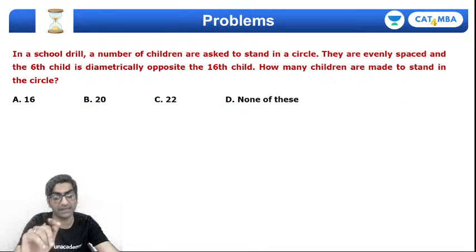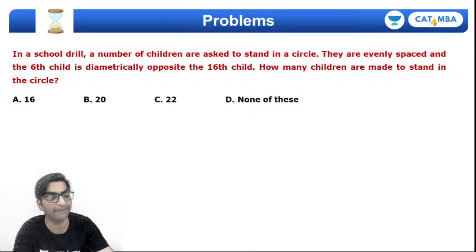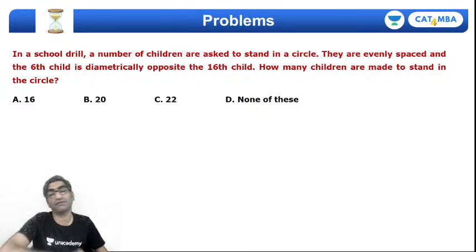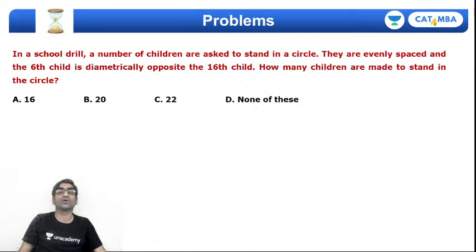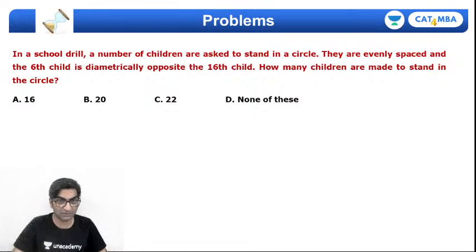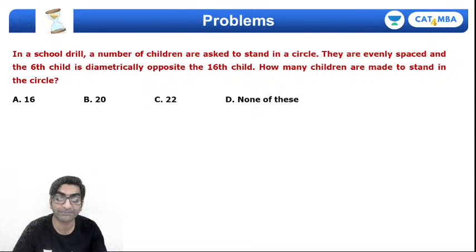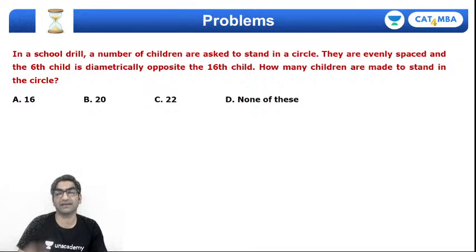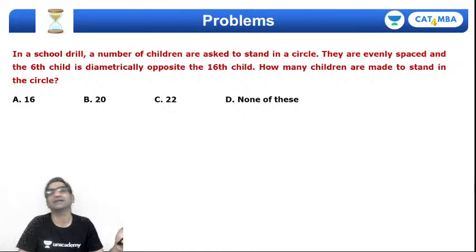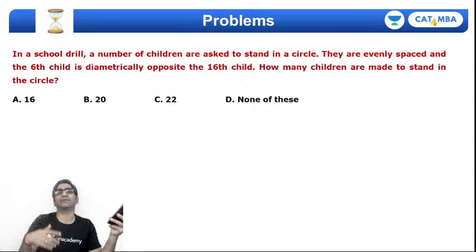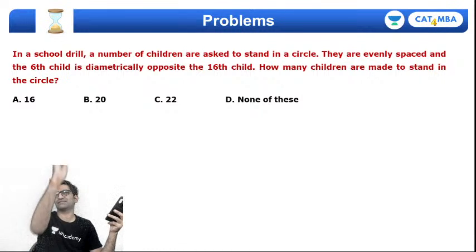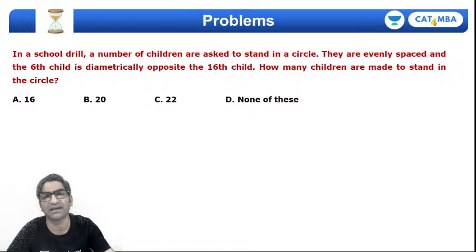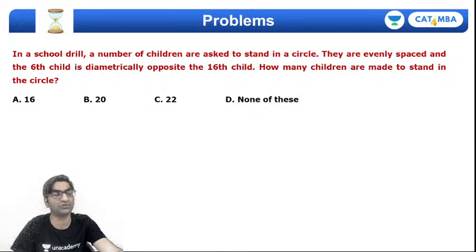Here's another one. ये again counting वाला situation ही है, right? But unlike the previous question where people were standing in a row, straight line row, here people are standing on a circle, around a circle, right? It doesn't say, but it could also be a circular table, right? What do you think the answer will be? If the 6th child is bang opposite the 12th child, and they obviously are seated evenly spaced, है ना? तो अगर equally symmetrically बिठाया जाए circle पे, and you figure out that the 6th child is bang opposite the 16th child, then how many people are made to stand in the circle?